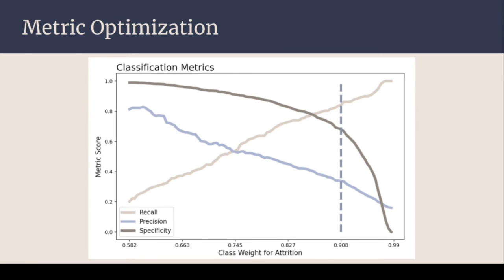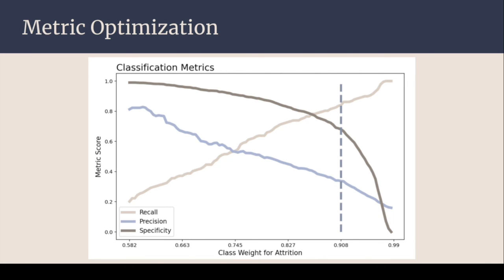So what I decided to do to find the optimal class weight was to plot the different metrics with varying threshold values for the class weight for our minority class, which is attrition. As we can see here, the higher weight we place on this minority class, the better recall we get, which makes sense because we're going to be predicting more of the minority samples correctly as we increase the weight that those samples have. With that being said, our precision decreases a lot, which again is not too important based off of our business goals, but the specificity also decreases with a negative log decay, which is good for us because that means with our fairly high class weight and fairly high recall, we can still get a decent specificity score.